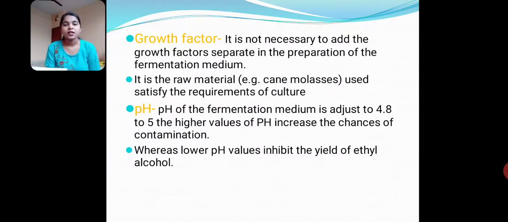Next, growth factor. It is not necessary to add the growth factor separately in the preparation of fermentation medium. The raw material, for example cane molasses, is satisfactory for the requirement of the culture. Next, pH. The pH of the fermentation medium is adjusted to 4.8 to 5.0, that is acidic. This pH is adjusted by the addition of H2SO4 and lactic acid. At higher values of pH, there is a chance of contamination, and at lower values of pH, it inhibits the yield of ethyl alcohol.